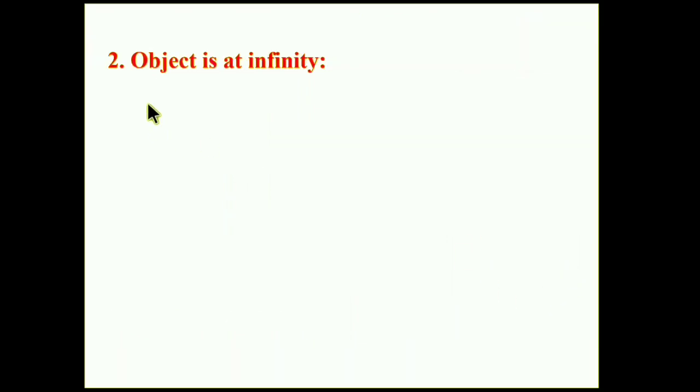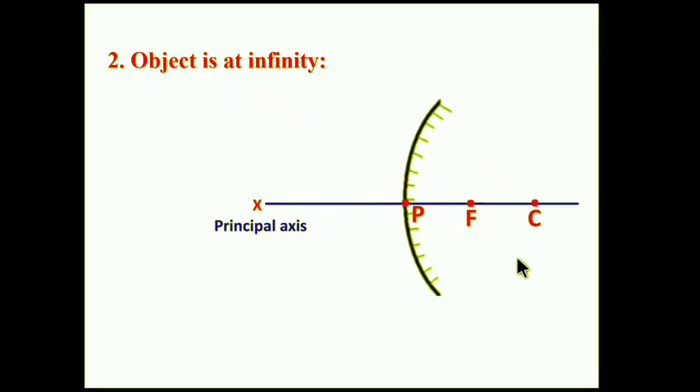Coming to the second case, the object placed at infinity. Let us take the convex mirror. When the object is at a far off distance, we say that the object is at infinity.